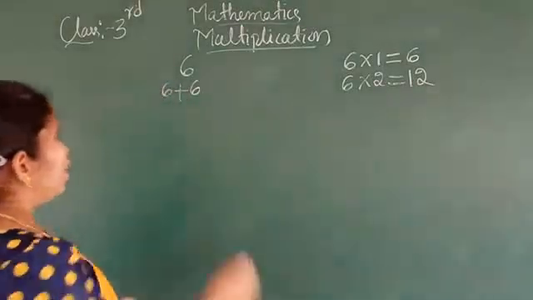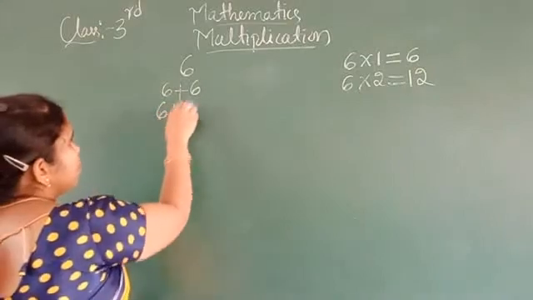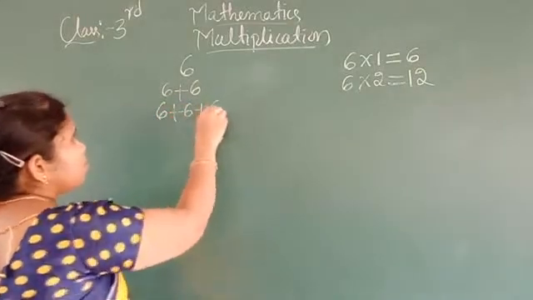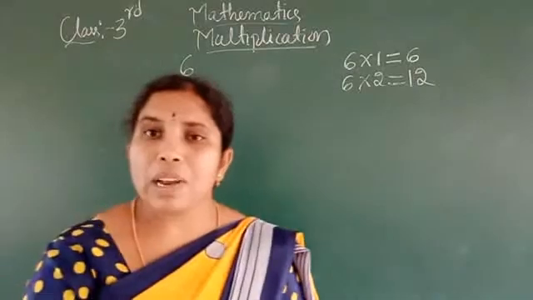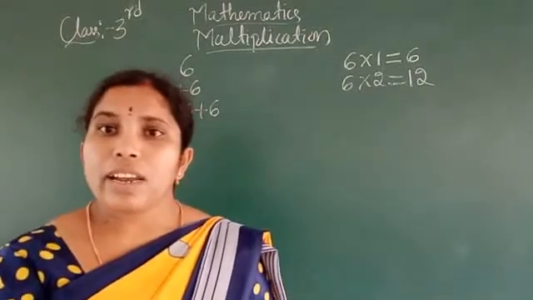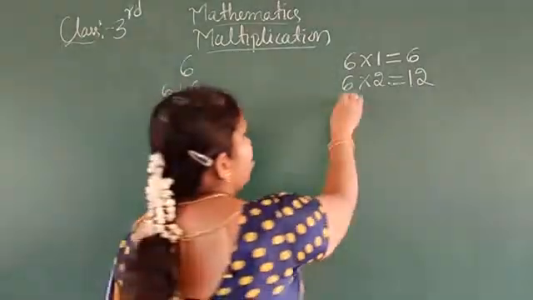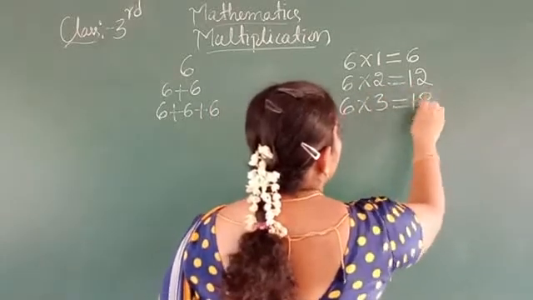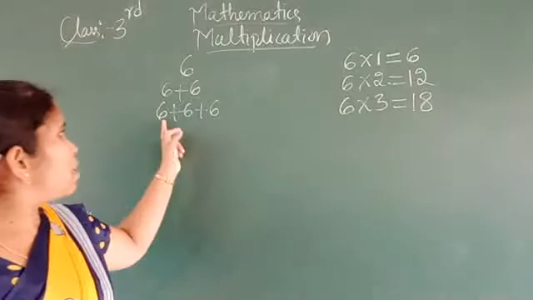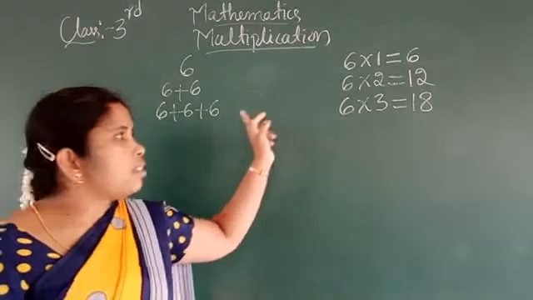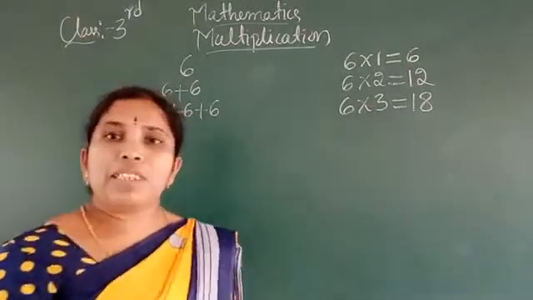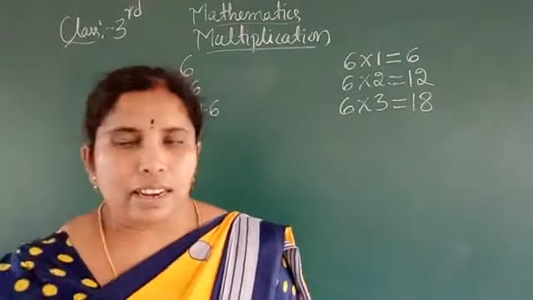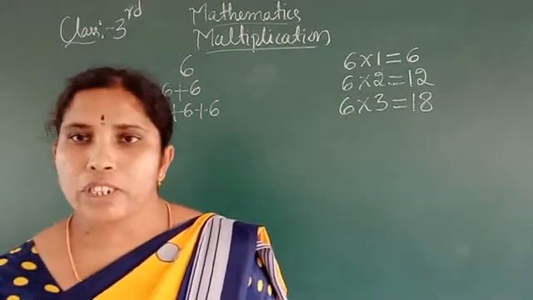Okay, then 6 plus 6 plus 6. Here 6 how many times is there? 3 times. See, 6 plus 6, 12, 12 plus 6, 18. That means 6 threes are 18. Okay, students.